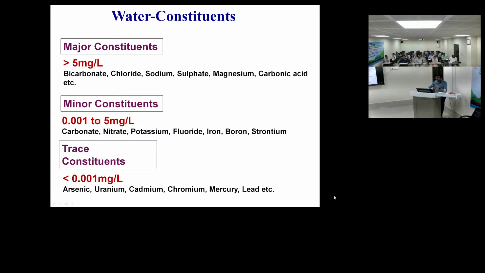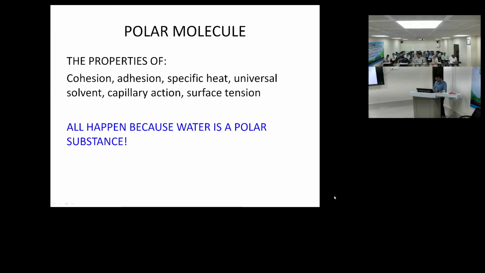So which types of constituents are major and which are minor? When one parameter is greater than 5 milligram per liter in water, that will be called major constituents, and when it is 0.01 to 5 milligram per liter, it is minor constituents, and when this is less than 0.001 milligram per liter, that is 1 ppb, that is the trace constituents. So here everything has been given with the example.